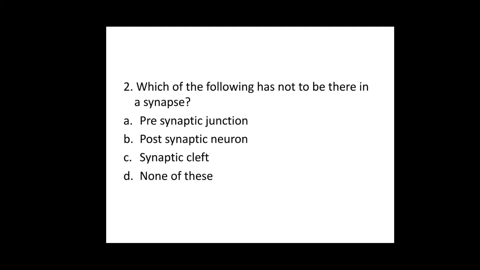Second one, which of the following has not to be there in a synapse? The synapse, you know, consists of the presynaptic junction, postsynaptic junction, and the synaptic cleft. So the answer is D, none of these.